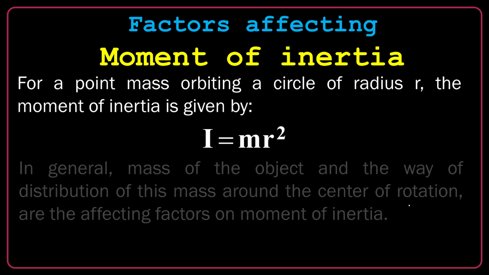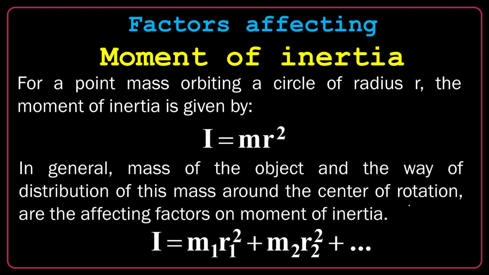I can make a sum and write it as m1 r1 squared plus m2 r2 squared, and so forth. In a more advanced mathematical approach, I should use integration. But I don't want to go over those complicated methods. We will use the results.